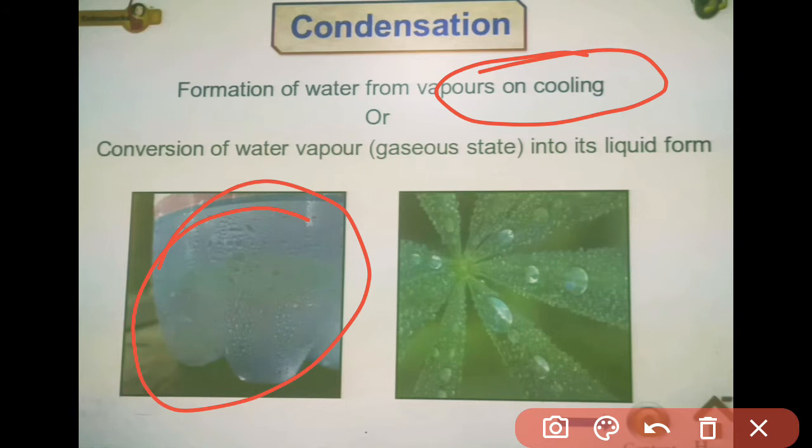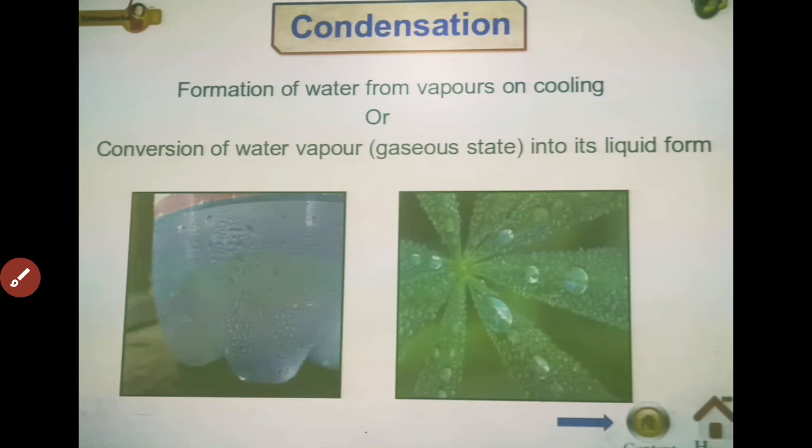If you think the water is coming out from the bottle, it's not. The droplets are the gases from the outer surroundings, which, when they come in contact with the cold bottle from the refrigerator, turn into the liquid state through the process of condensation. So this is all about condensation. You have to understand the difference between evaporation and condensation very properly.